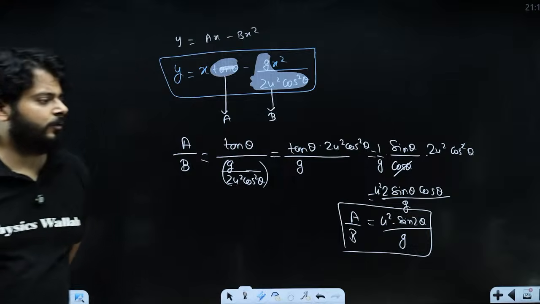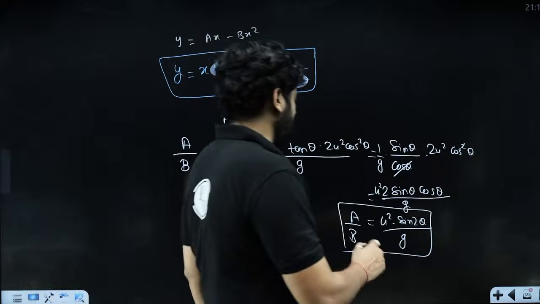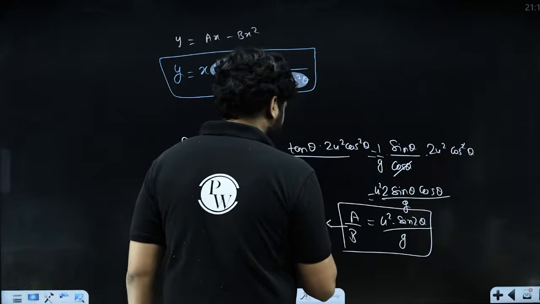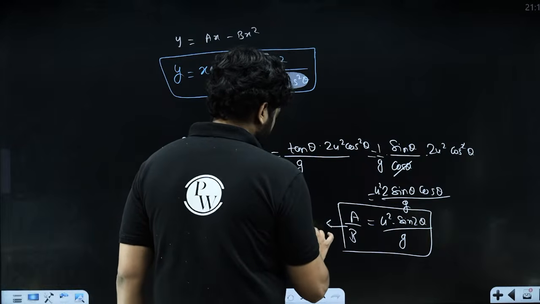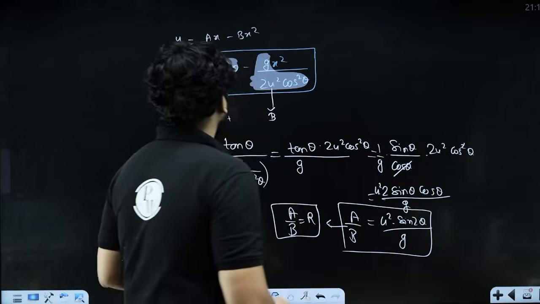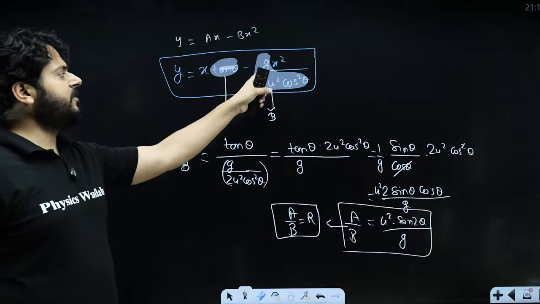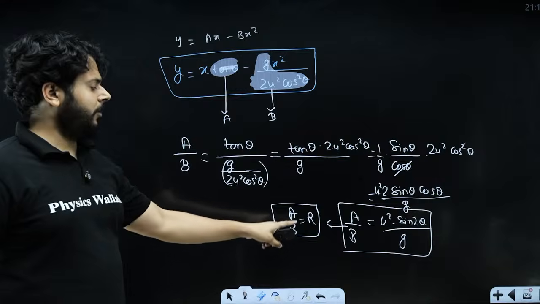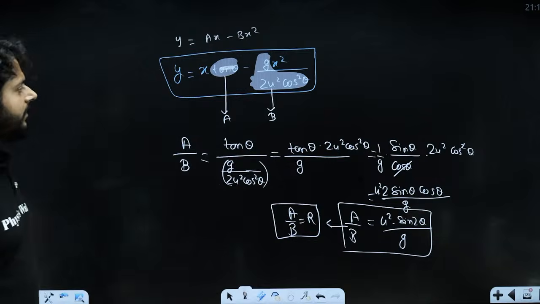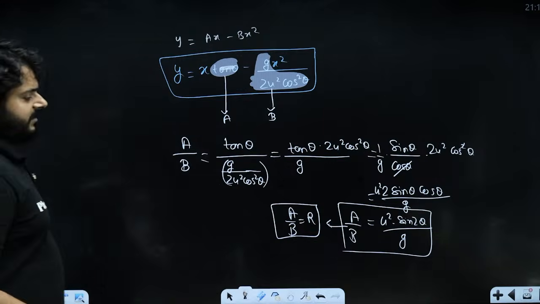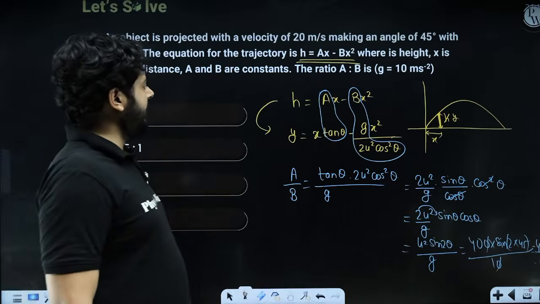We can say that u square sin 2 theta upon g is nothing but the range. So a upon b is nothing but the range, right? In the equation of projectile motion, the coefficient of x is a, and the coefficient of x square is b. So a upon b is the range of the projectile motion, right? I hope the idea is very, very clear.